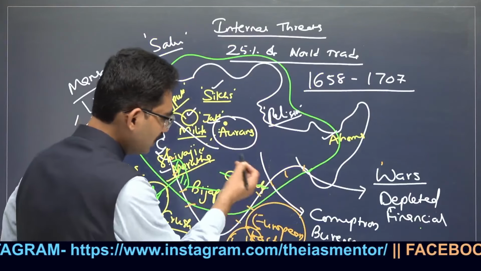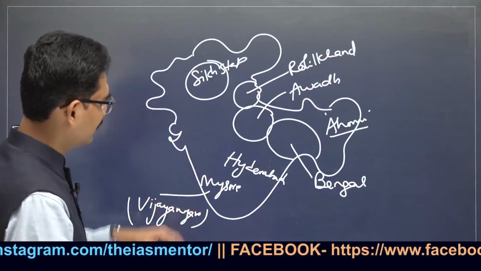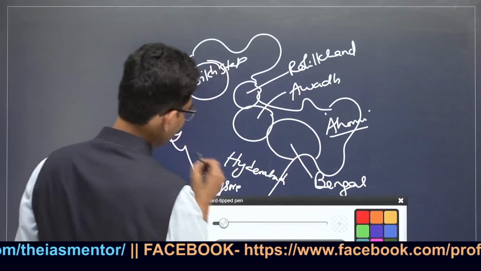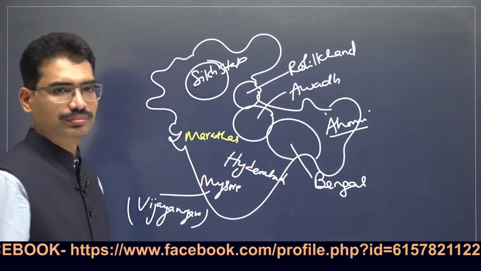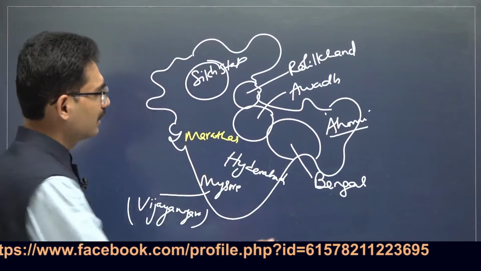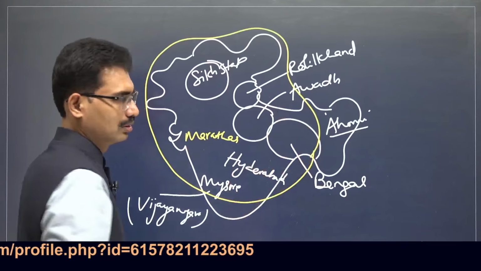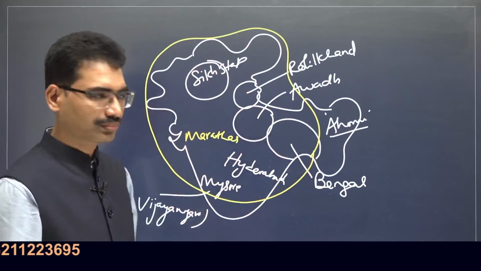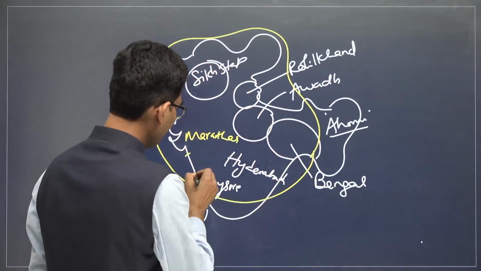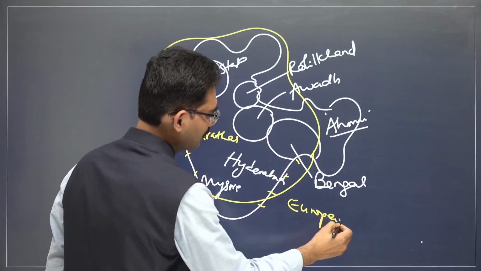Now, Golconda region is replaced by Hyderabad state. Remaining territories were now under Marathas. Now you see, it is supposed to be single empire. Now that single empire converted into these many kingdoms. Now here the Europeans were also there. They are observing continuously.